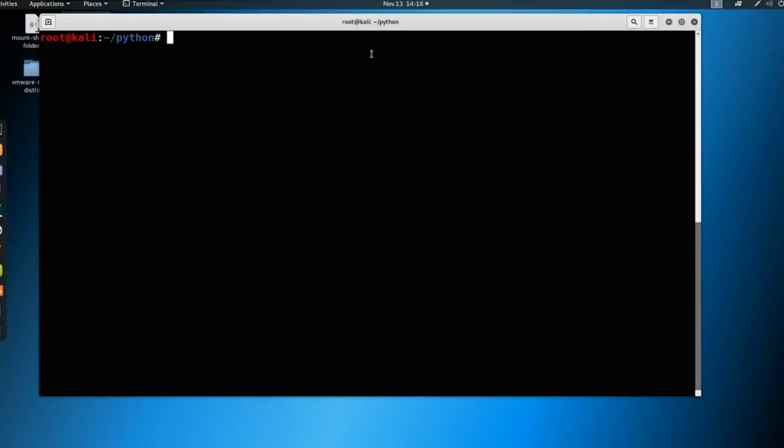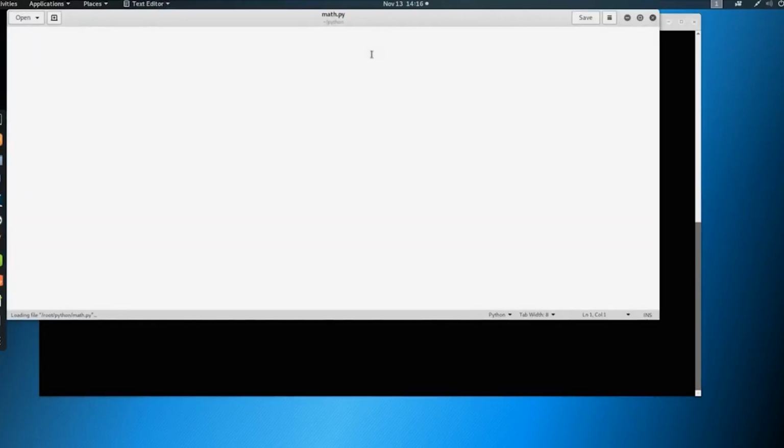So I'm going to go ahead and gedit. We'll call this math.py. You can call this whatever you'd like, by the way. I'm going to put the ampersand at the end again. And we'll just declare our bin Python 3 here. And then let's just call this math. So the nice thing about math is we can do a lot of different things. We're very flexible. So for example, we can print 50 plus 50.